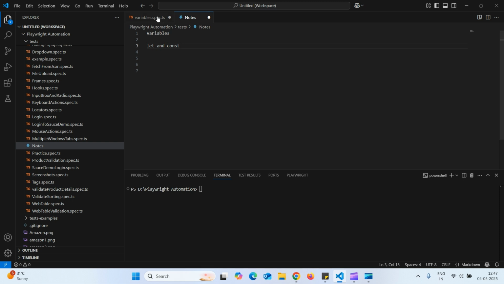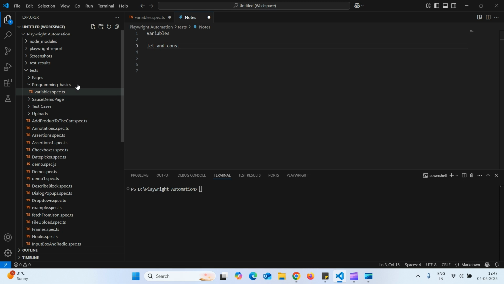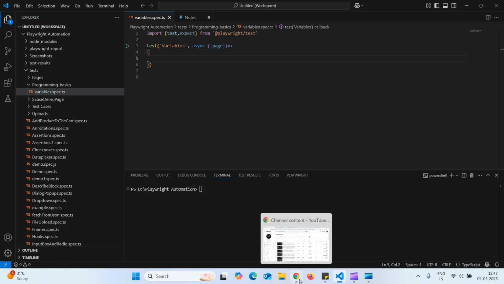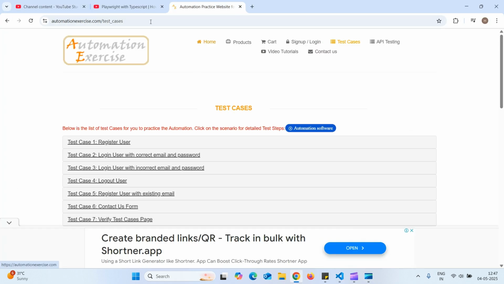To show you this, I've already created a folder called Programming Basics inside the tests folder, and I've created a spec file, that is variables.spec.ts. Let's start. To show you this, I've selected this Automation Exercise web page. Here, first I will click on sign in.